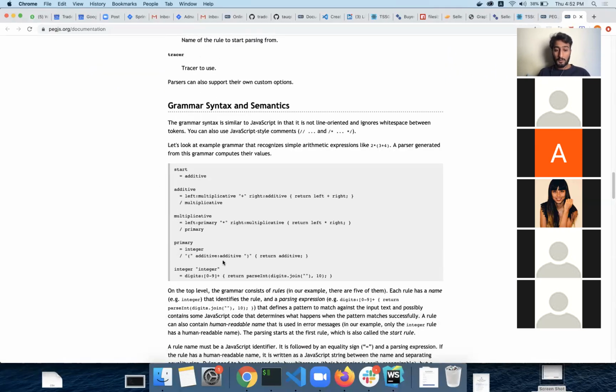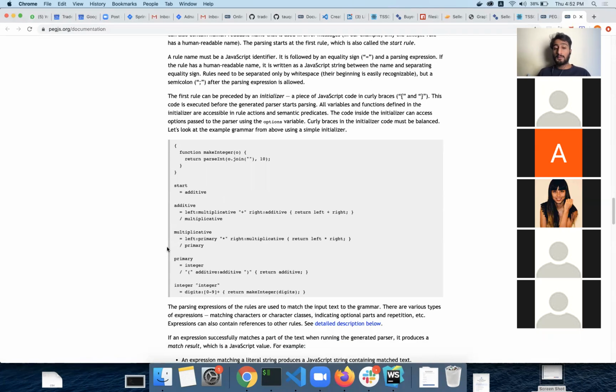But if you do not know how to write Backus-Naur form, you can just go and watch a YouTube video. There are so many good tutorials over there. So it will be easier for you to understand how Backus-Naur form works and how you can write this kind of rules to build a parser or syntax parser.